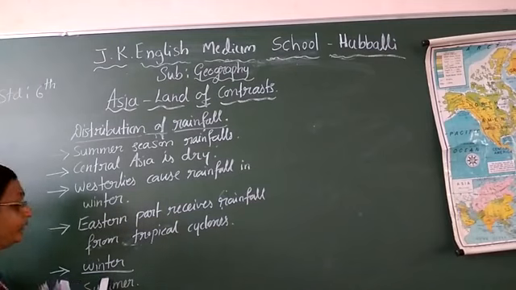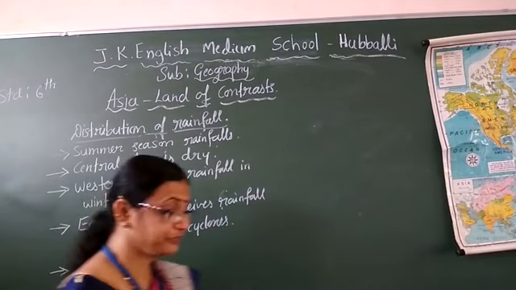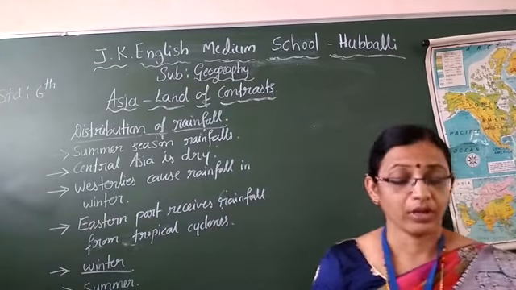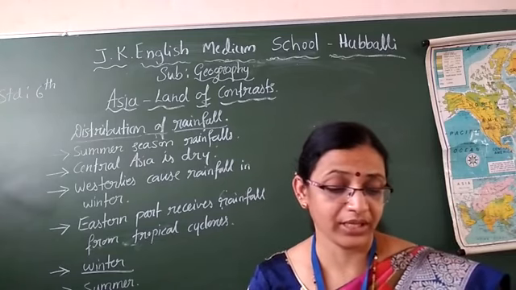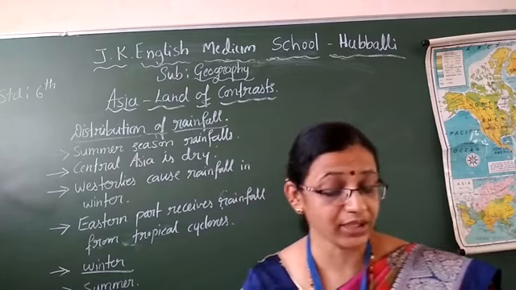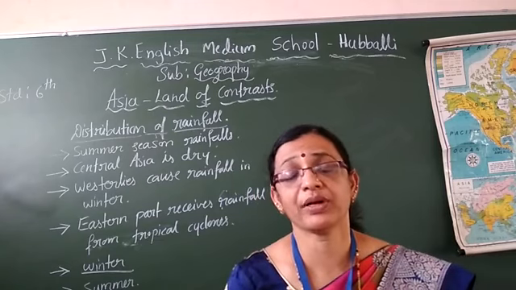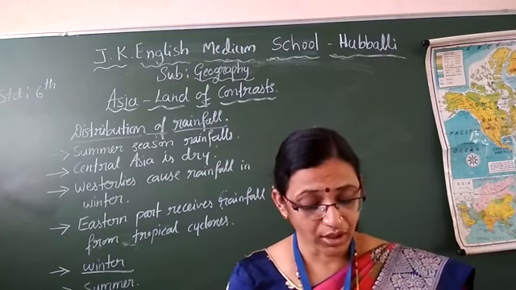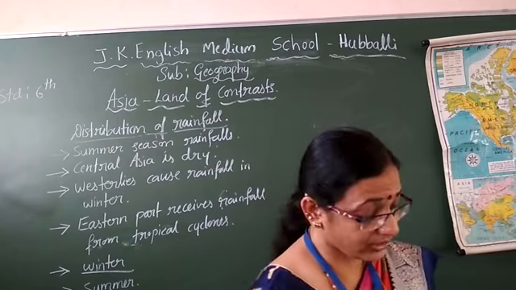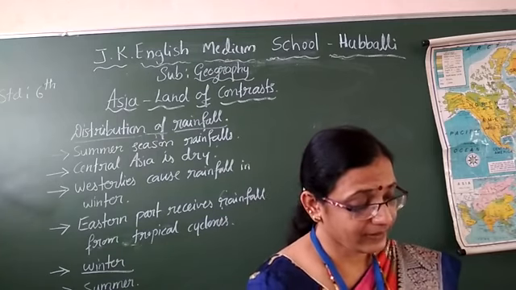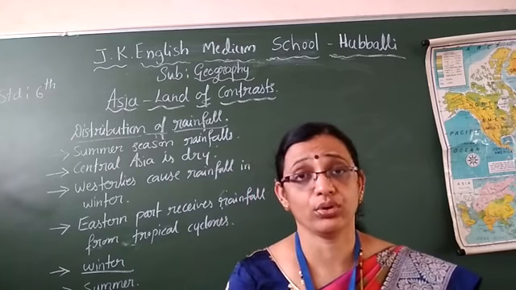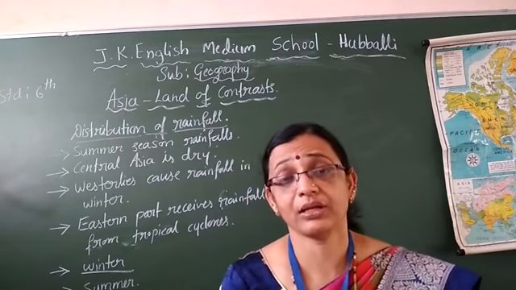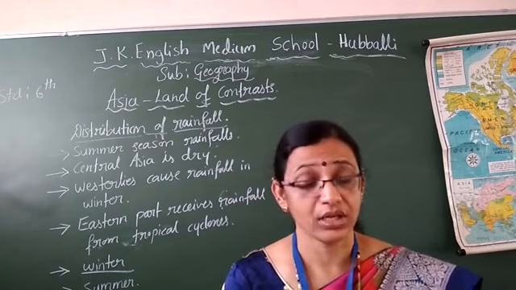Now, about the winter, children, see here. From October to March, most parts of Asia will experience winter. In the month of July it is hot; from October to March it is cold. Most of the countries of Asia are cold.